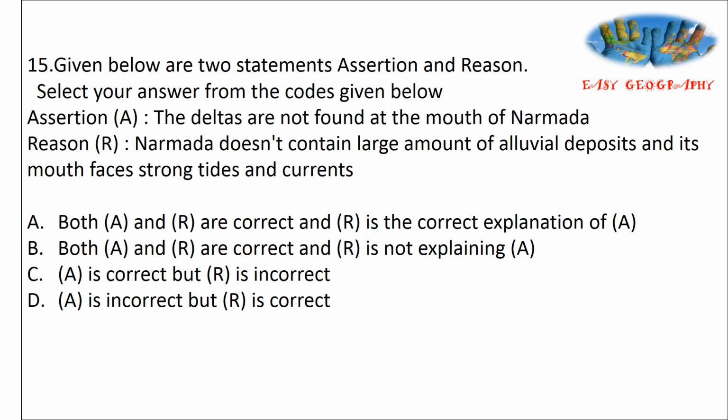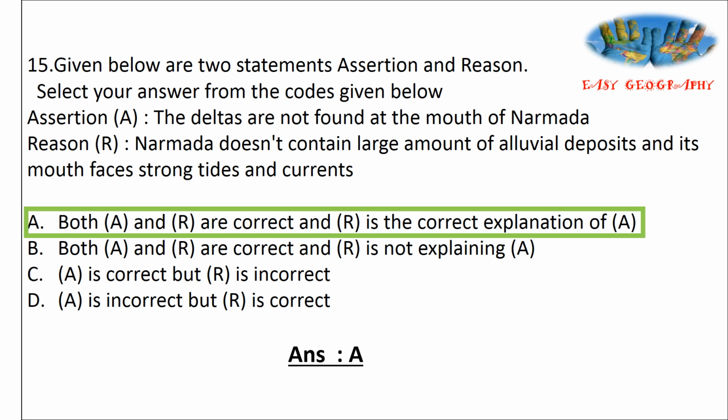It is also right. Because of the absence of a large amount of alluvial deposits and the presence of tides and currents, Narmada doesn't form deltas. Thus option A is correct. Both are correct and the reason explains the assertion. Deltas are formed in the region where the river carries more alluvial deposits, and the mouth should be free from tides and currents.